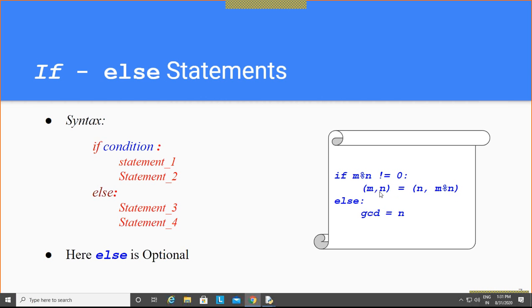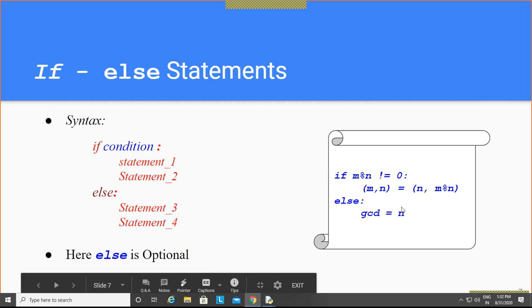The first value is assigned to the first variable, and the second value is assigned to the second variable. In this if else, if the condition is true, this will be executed. If the condition is false, then the else part will be executed.